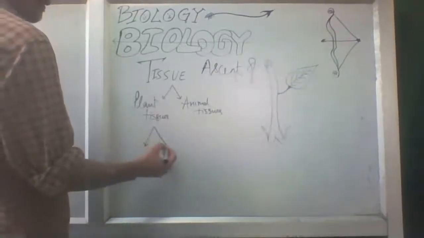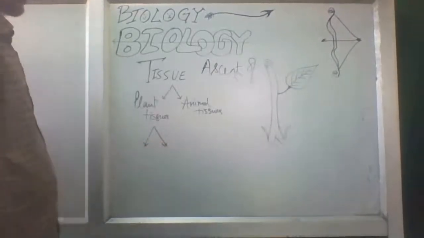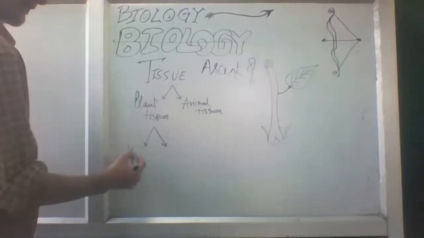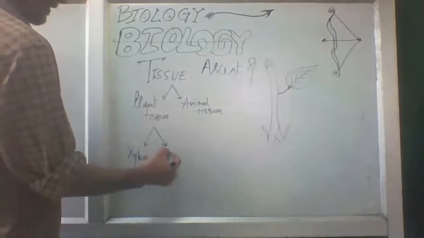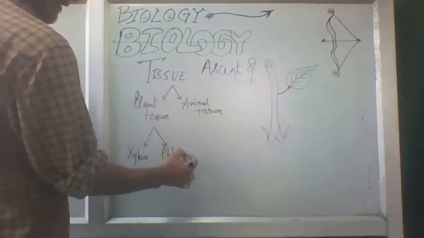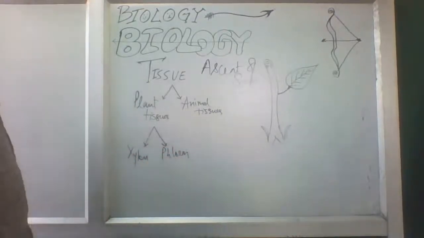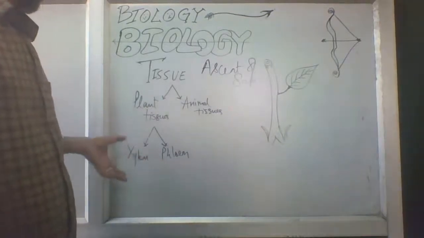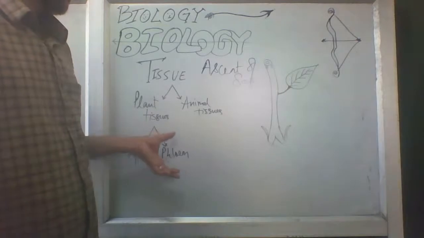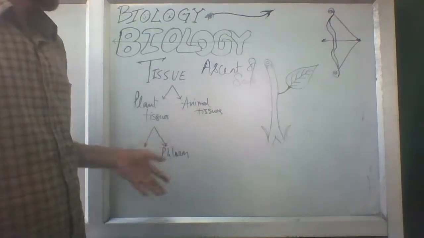Guess. One is known as xylem, X-Y-L-E-M. The other is phloem, P-H-L-O-E-M. Xylem and phloem. We will understand what behavior xylem and phloem show.